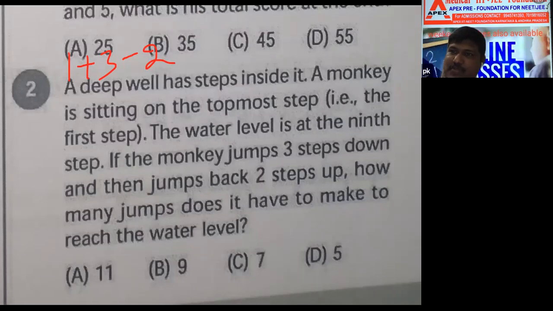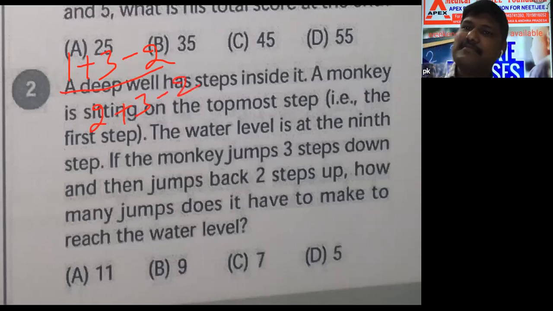Option C. What are the options? Three going, 2 coming back, like that. 1 plus 3, 4 minus 2, 2. Again 3 going down, 2 coming back. What is this answer?